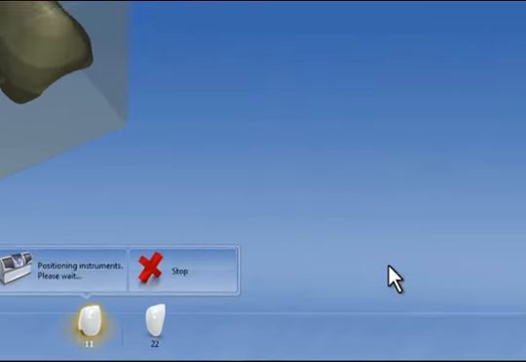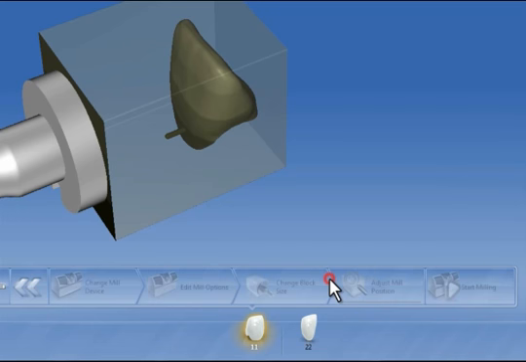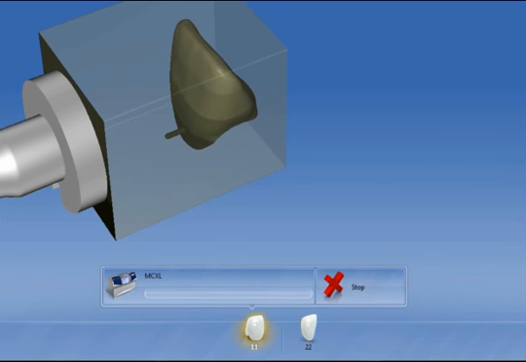The software now shows us which block to use in the milling unit. This message is also displayed on the milling unit. The milling process can be started either on the milling unit itself or here in the software. Now the milling time is calculated and displayed.